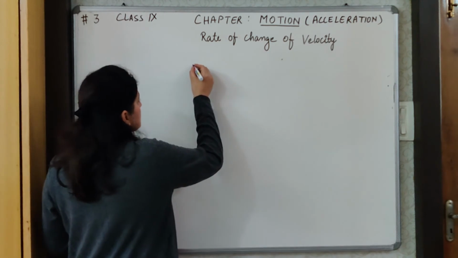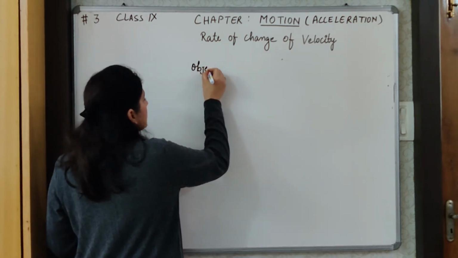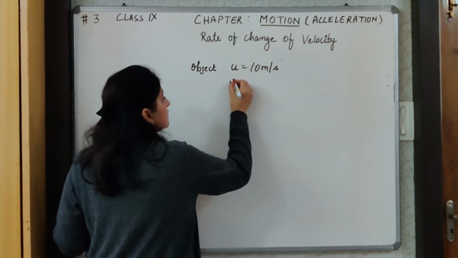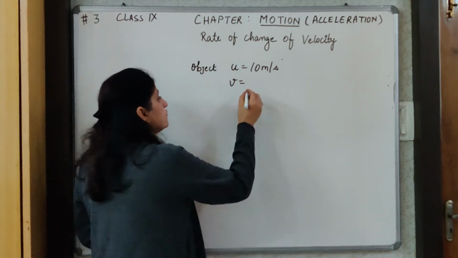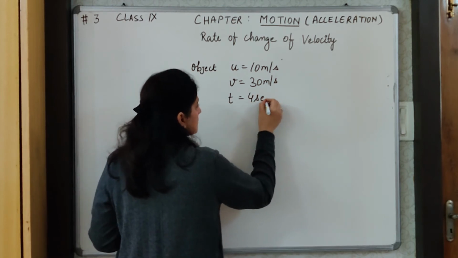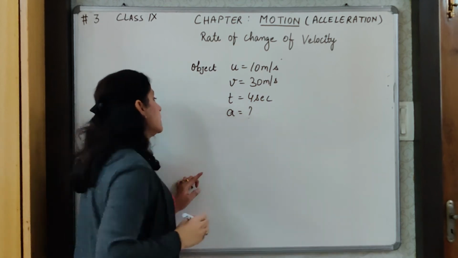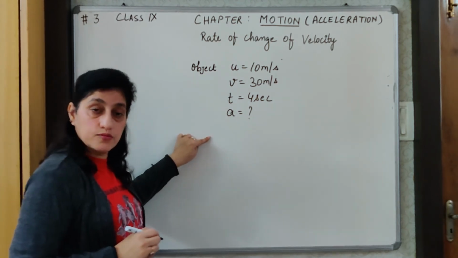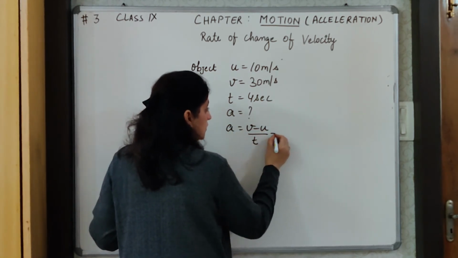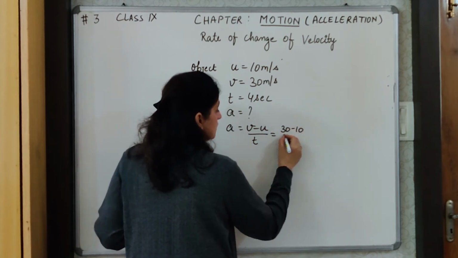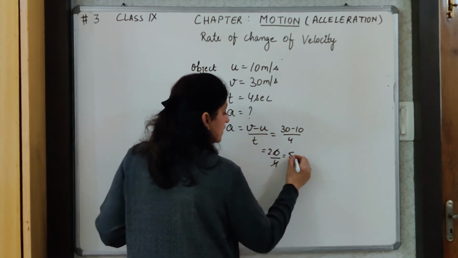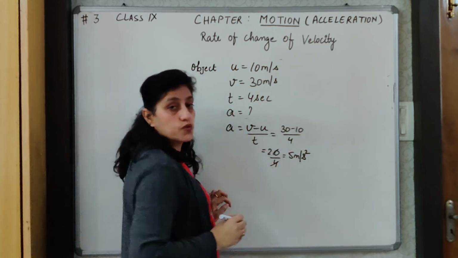Now suppose I have a question: an object is having an initial velocity of 10 meter per second, reaches a final velocity of say 30 meter per second in the time of 4 seconds. What is the acceleration? This is the way of recording the information of any numerical given to us. So we know acceleration is the change in velocity upon time, which will give me 30 minus 10 upon 4, is equal to 20 upon 4, which will give me 5 meter per second square.